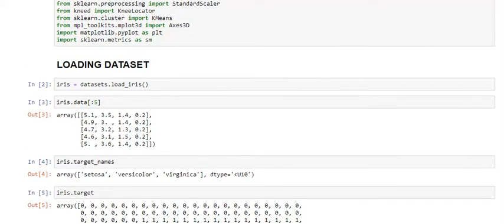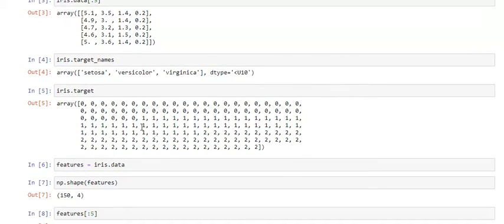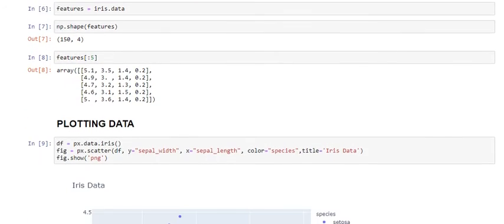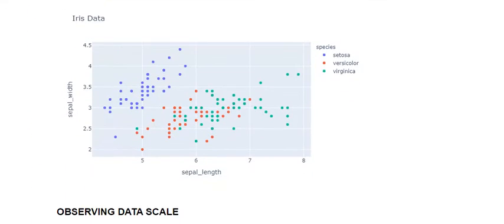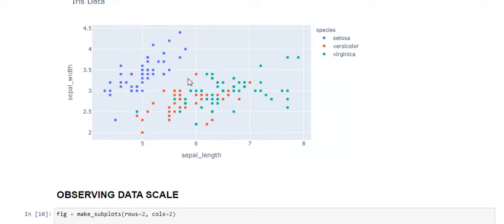The iris dataset is loaded here. iris.target will work as the true labels for us in evaluating the model. Here is a plot for the iris data, a two-dimensional plot.